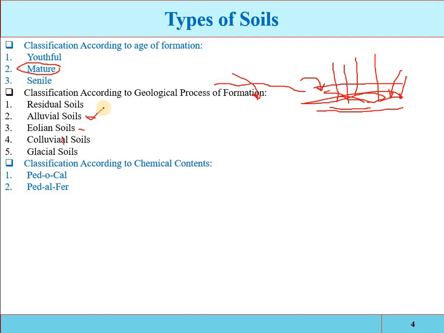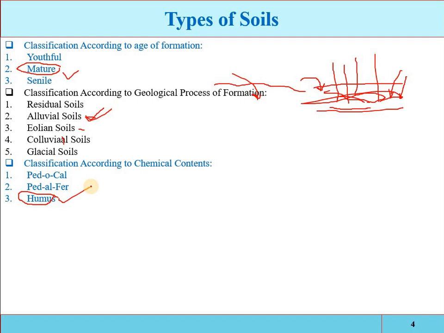The third type of soil based on chemical composition is called the humus soil, the soil rich in organic salts. If organic impurities or organic salts are present, the soil will be called humus soil. So in this classification, the best type of soil is the humus one. For agricultural activity, if the soil is mature soil, alluvial soil and humus one, then it will be best for the agricultural activity.